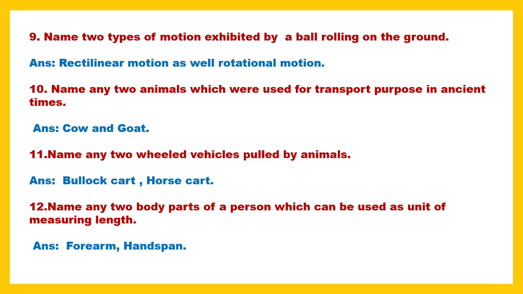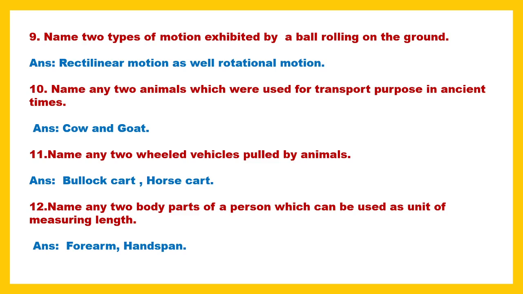Name any two wheeled vehicles pulled by animals. See, even nowadays you could have seen them. That is the bullock cart and the horse cart. These are pulled by two types of animals. One is the horse, and another is the bullock, or bull type of animal, which pulls the cart. So these are known as the horse cart and the bullock cart.